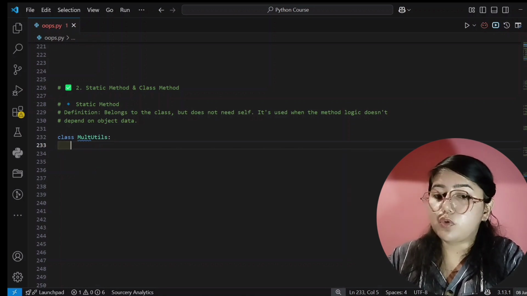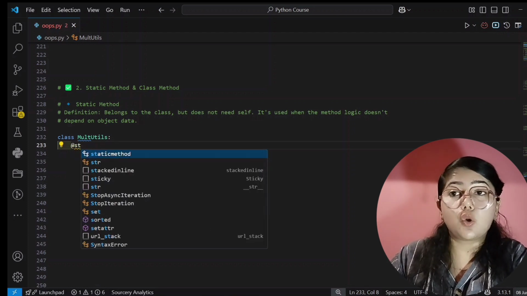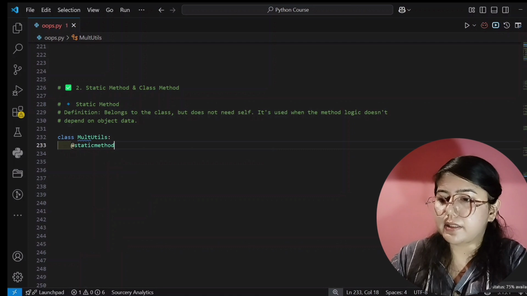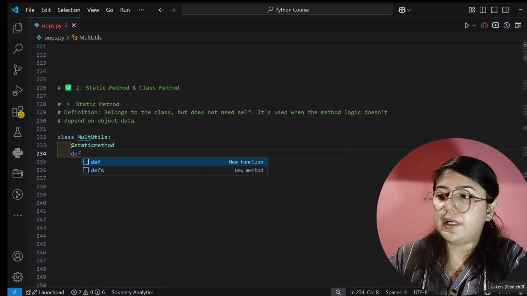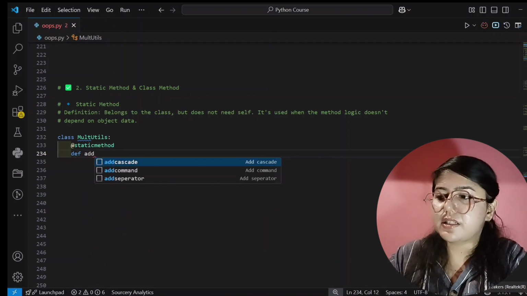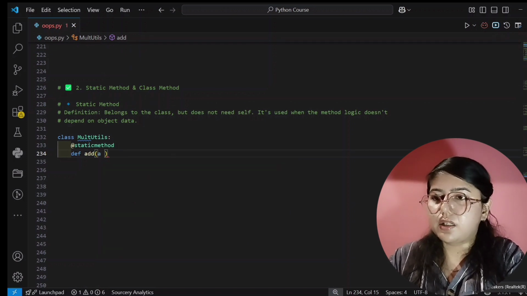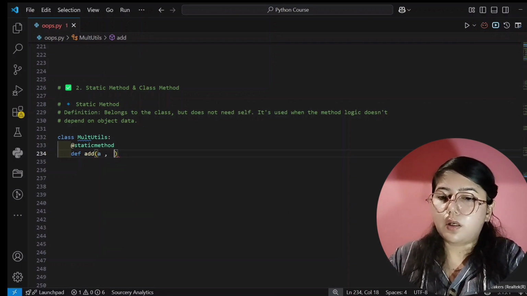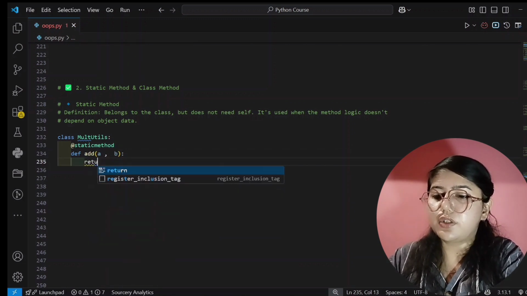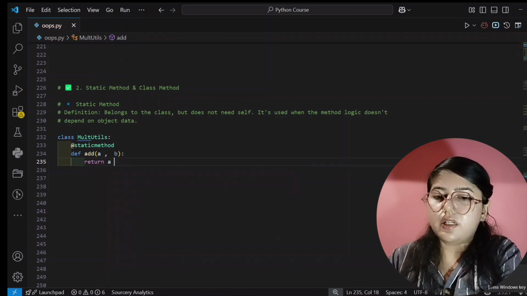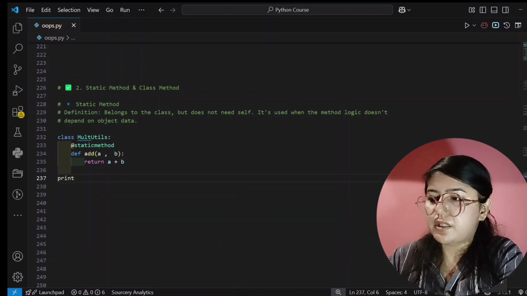In the next line I am using the static method decorator, @staticmethod. Like this you have to use static method, in lowercase, and no colon is used here. In the next line you create the method: def, and its name is add because I want to add these values, or you can name it sum also, with parameters a comma b, and then a colon. In the next line I directly return a plus b.